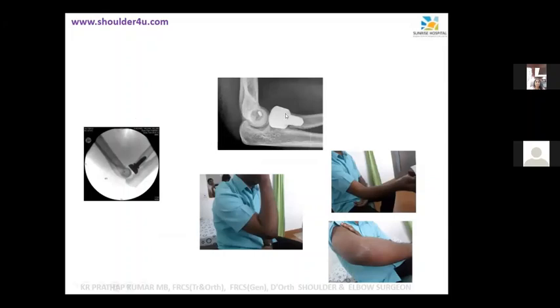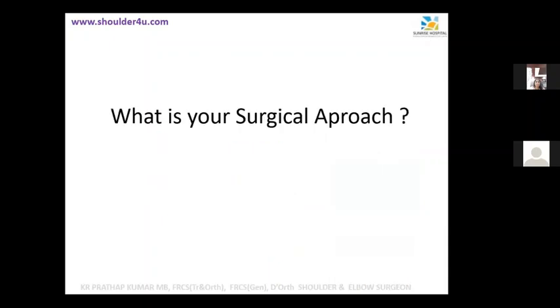I have shown you two types of fixation. This is just coming to India now. This is one I did in UK years ago, as an anatomical radial head. This is a radial head usually available here in India. So it is acting as a spacer. I won't go into the technical details of that radial head replacement because that is not required at your level. Now, what is your surgical approach?